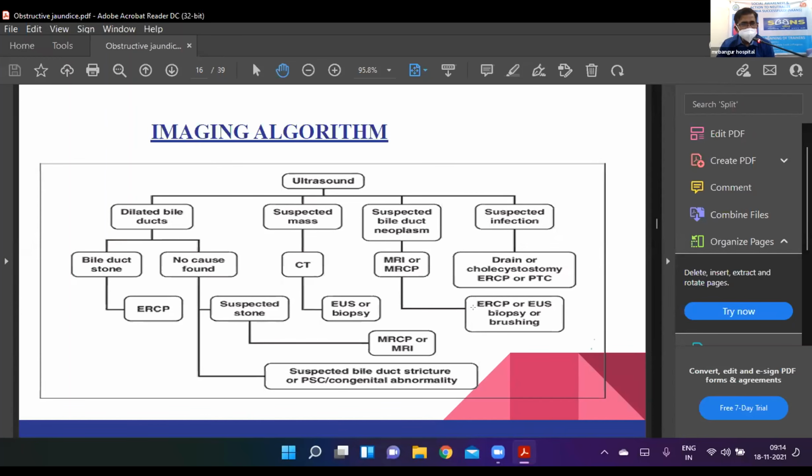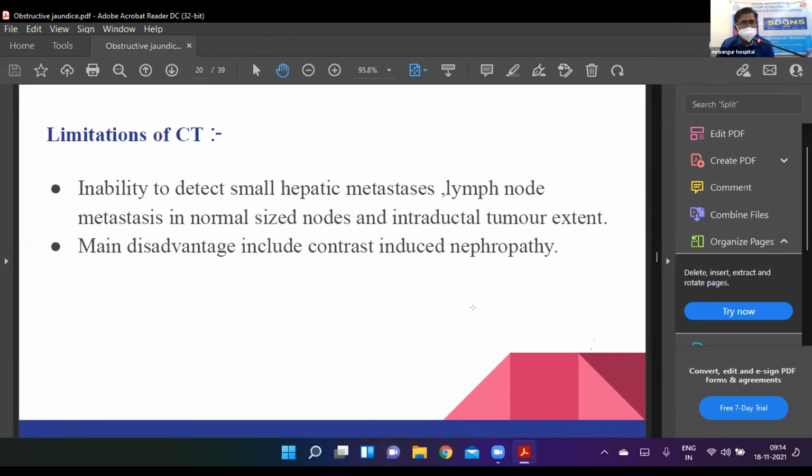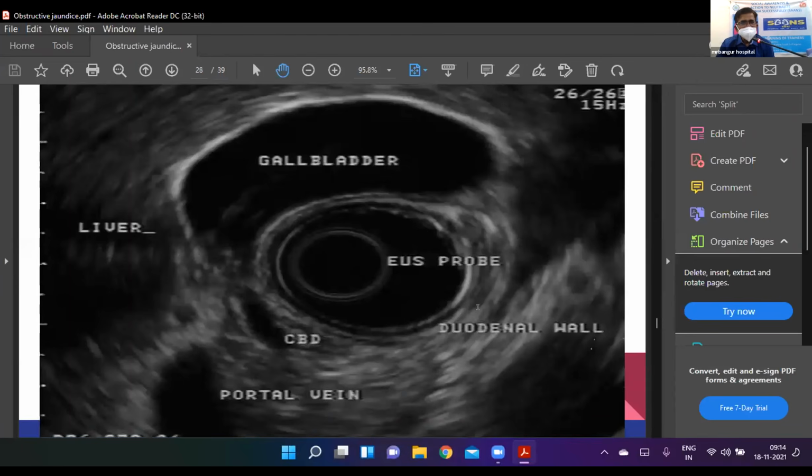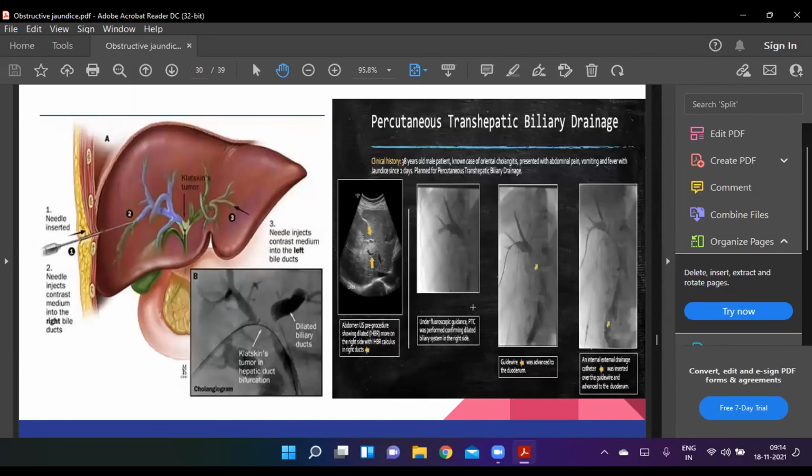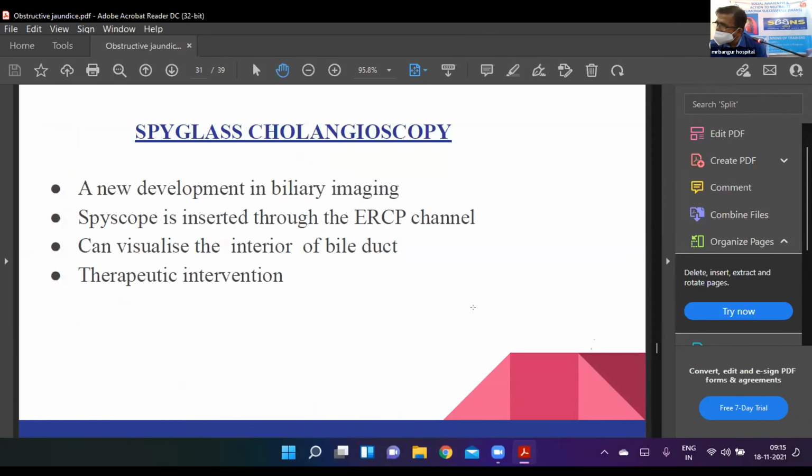And then it comes to PTC. PTC is again an investigation where diagnostic PTC is not practiced now, because with the advent of MRCP, you can see the whole biliary tree. PTC is only applicable when you consider doing percutaneous transhepatic biliary drainage. Then you do PTC followed by PTBD. Only for diagnostic purposes, PTC is not favored now because it is being replaced by MRCP or by good quality EUS. Okay, so otherwise, we have gone through this clearly.